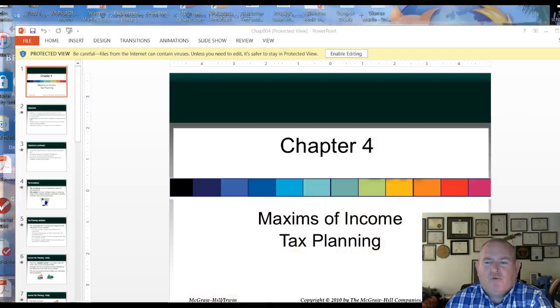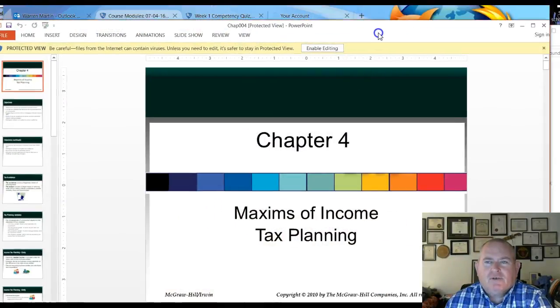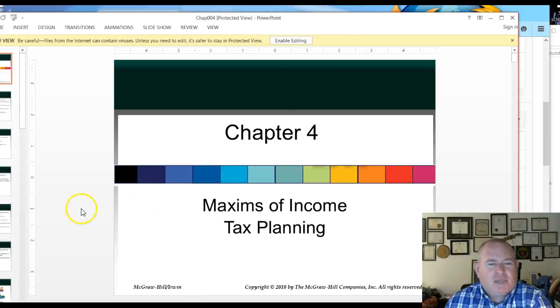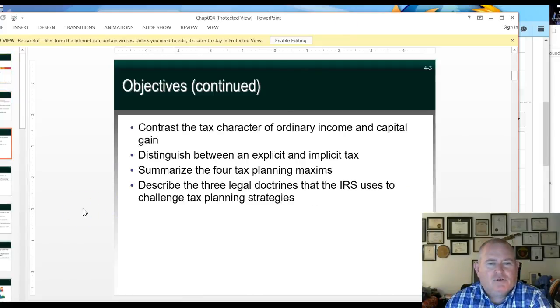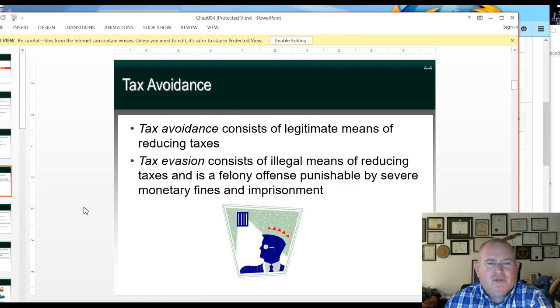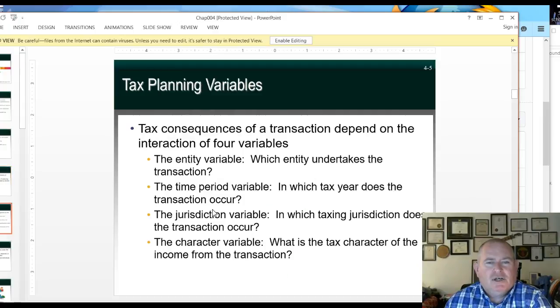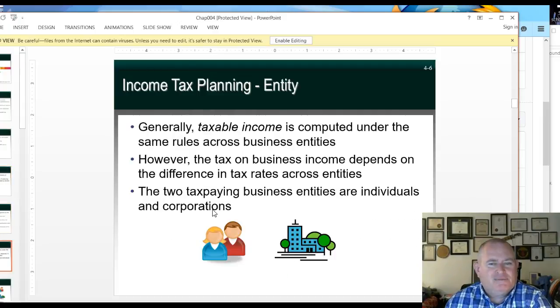Chapter 4 is tax planning. You've got a lot of definitions and terms in here. I mentioned to you always look at those. When you get in here, if you're going to work for a city government, or even if you're going to be a company working in a certain jurisdiction, you have different taxes you're going to have to pay and calculate into cost and things like that.